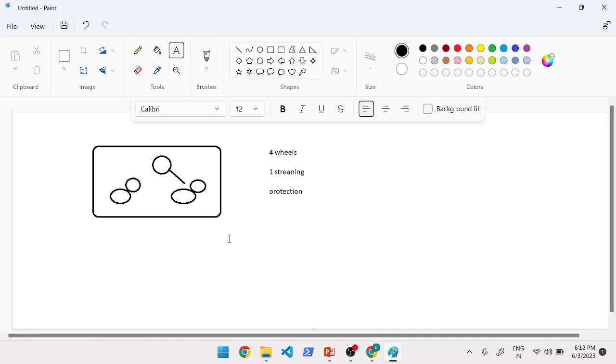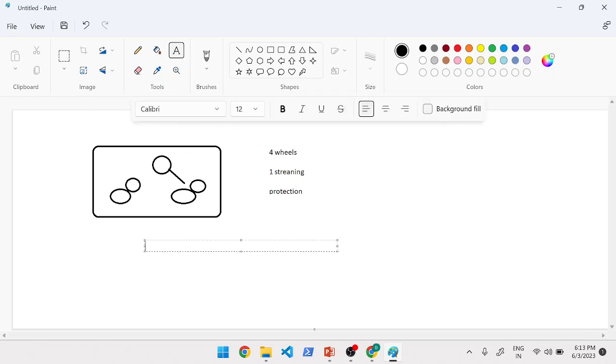So likewise, if we apply the same to CloudFormation, our goal is to create resources, right? In order to create a car, what should be the template?